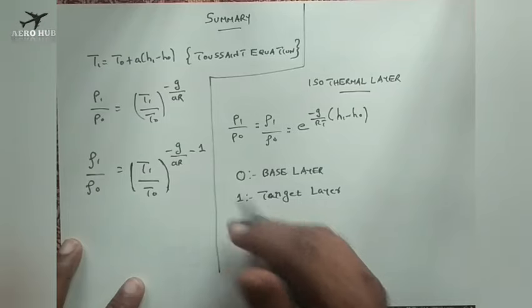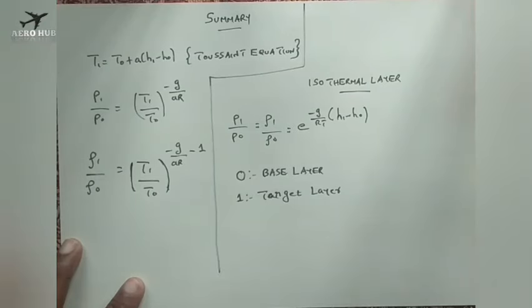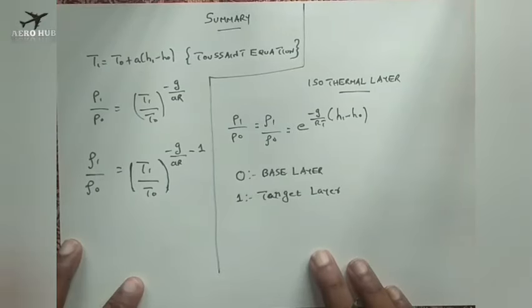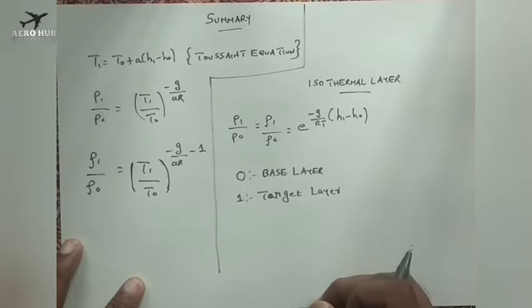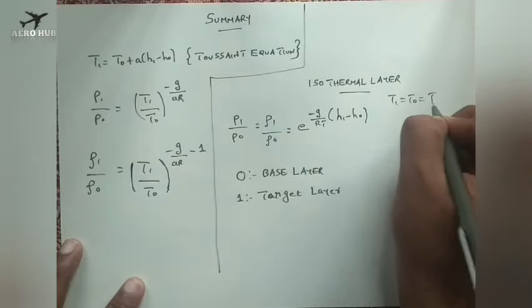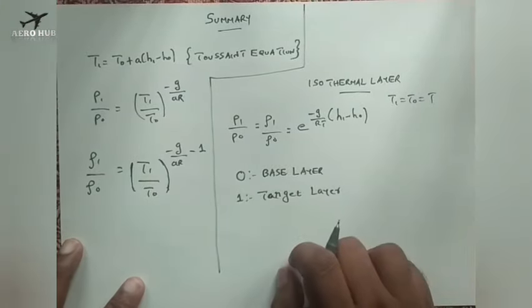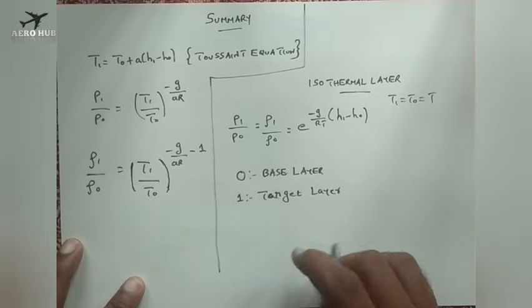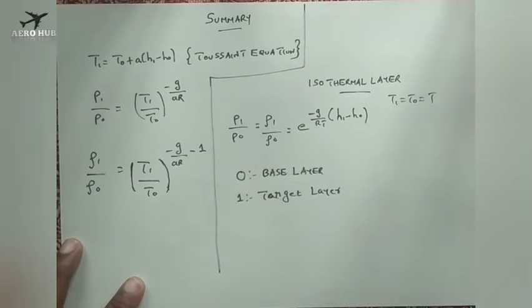And rho 1 by rho naught is equal to T1 by T naught, the whole power minus G by AR minus 1. For the isothermal layer, the temperature is constant, T1 is equal to T naught is equal to T. P1 by P naught is equal to rho 1 by rho naught is equal to e power minus G by RT H1 minus H naught. You also have to note that 0 is the base layer and 1 is the target layer.